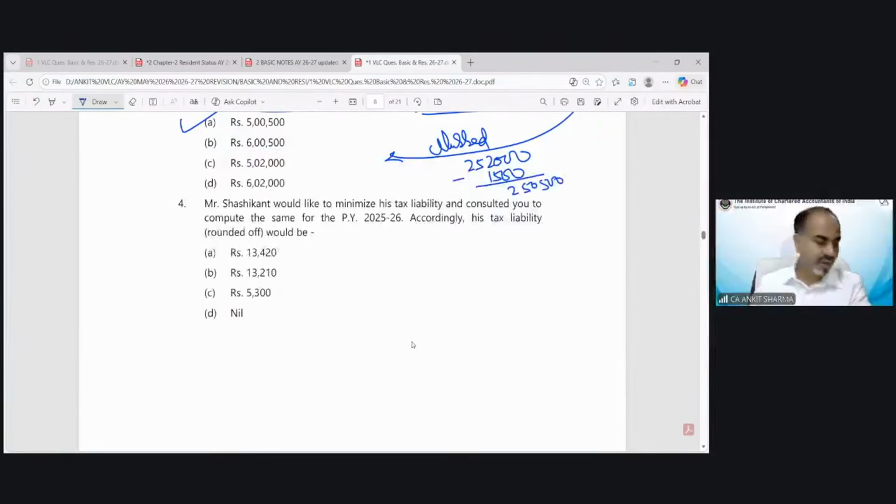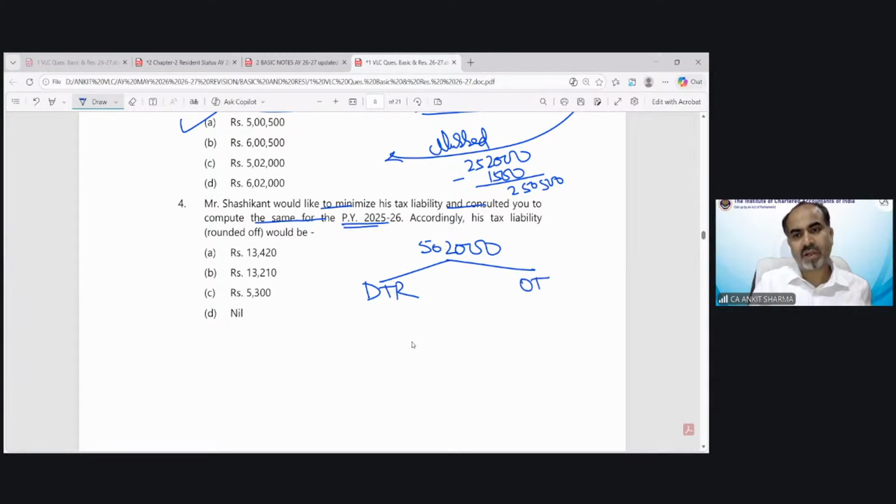Then the tax liability we have to see. Shashikant would like to minimize his tax liability, and consulted you to compute the same for previous year 25-26. This is based on the point number 2 question. So income was 5,02,000. You have to calculate tax under both the regimes, default tax regime and optional tax regime, assuming that he is a non-resident.